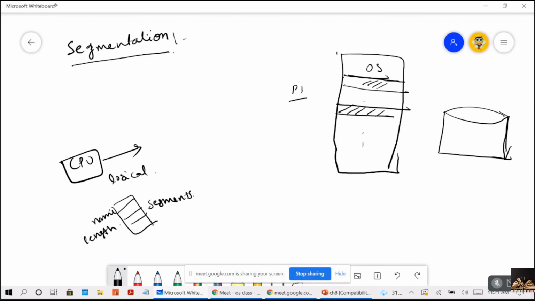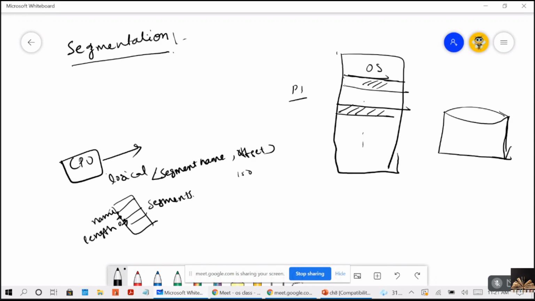Remember, guys, the logical address specifies both the segment name and the offset within the segment. Whatever logical address is being generated will have both the segment name and the offset. The offset is measured from the starting address of the segment. If the starting point is 0 and your offset value is 150, then from this point the 150th location will be called.